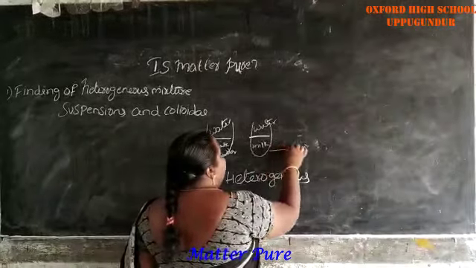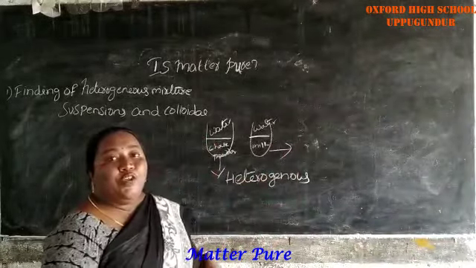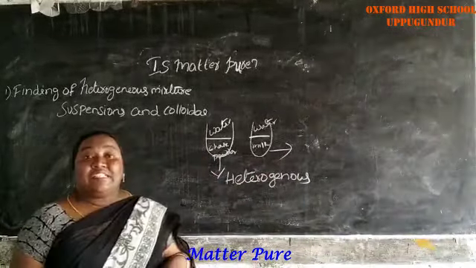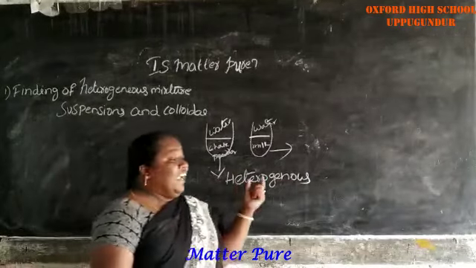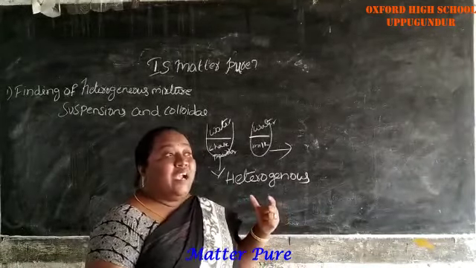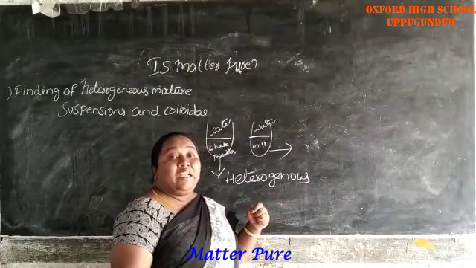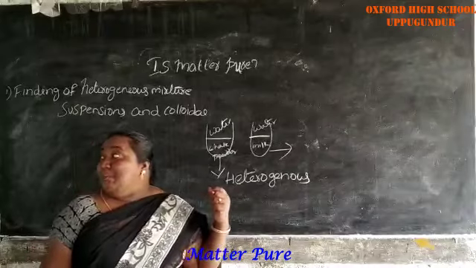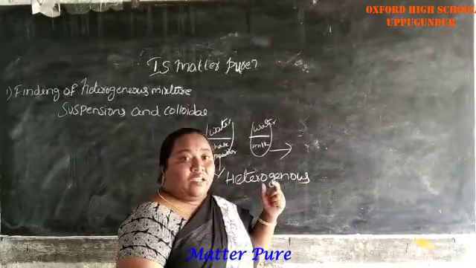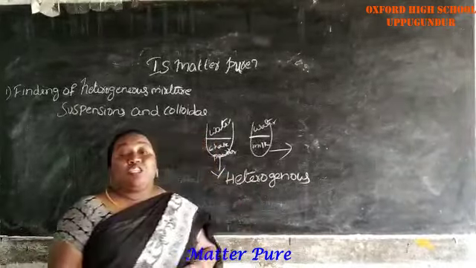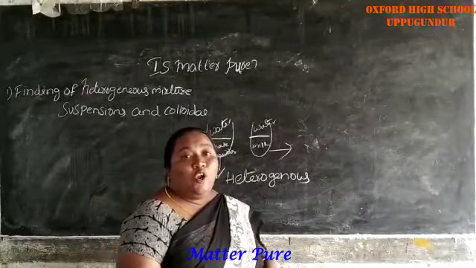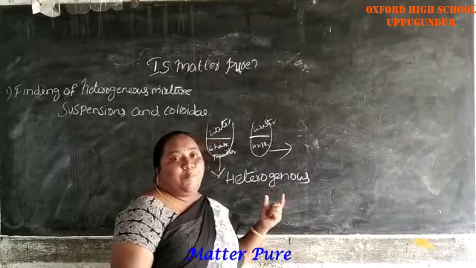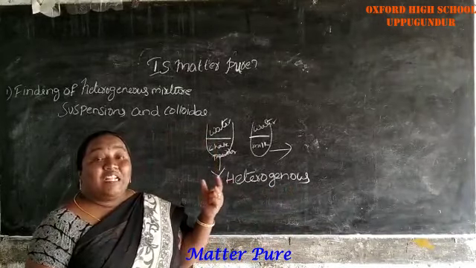Compared to the first, in the second test tube water and milk are uniformly distributed. We think that it is a homogeneous mixture, but we can see the milk particles with our naked eye. So it is a heterogeneous mixture. Such solutions are called colloidal solutions.